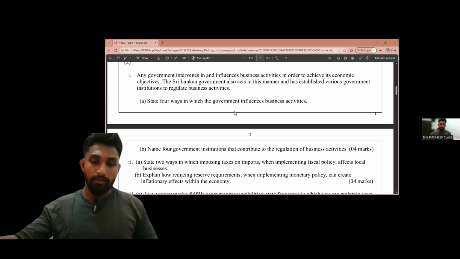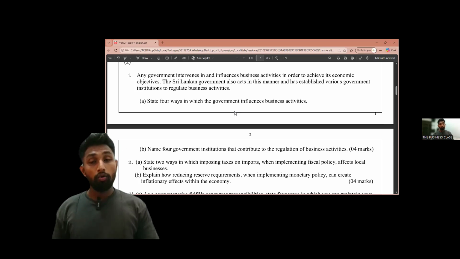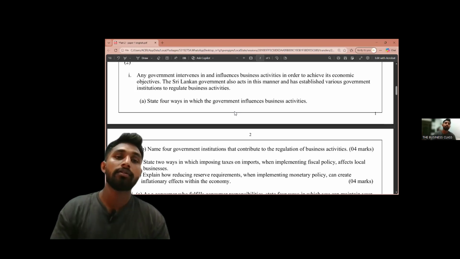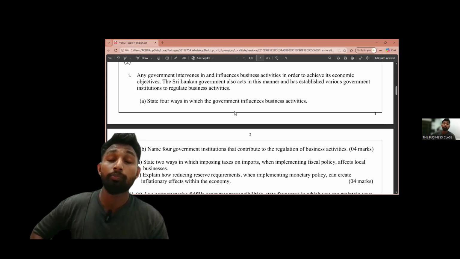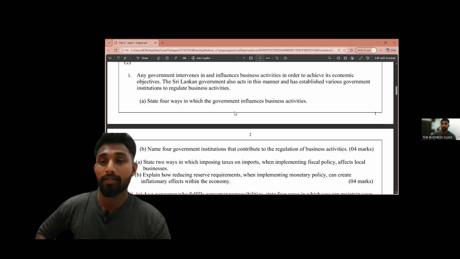How can government influence businesses? One thing we can say is that government formulates policies. We can say government influences businesses by formulating policies.